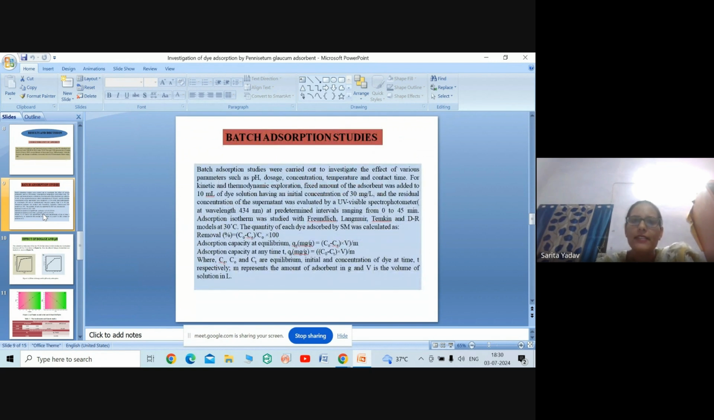Batch adsorption studies. For performing the batch adsorption studies to investigate the effect of various parameters like pH, dosage, concentration, temperature, and contact time, we have taken a fixed adsorbent dosage in 10 ml of dye water. After that, the solution was stirred for 10 minutes, and the final concentration of dye solution was measured. Percentage removal was calculated.